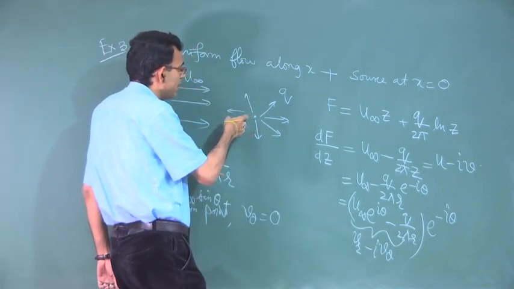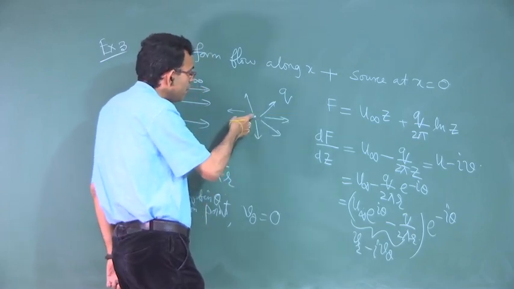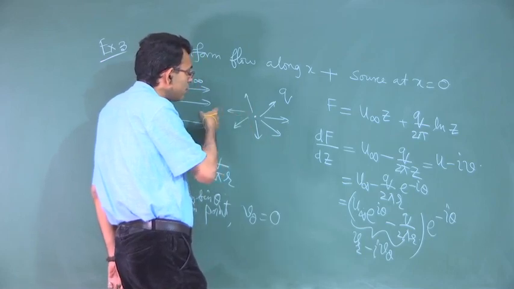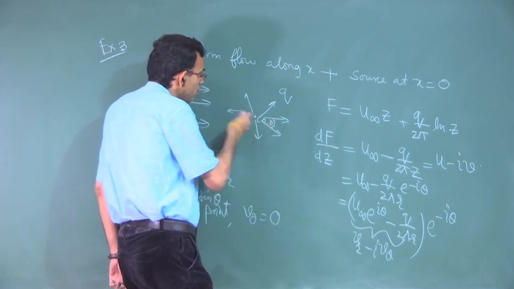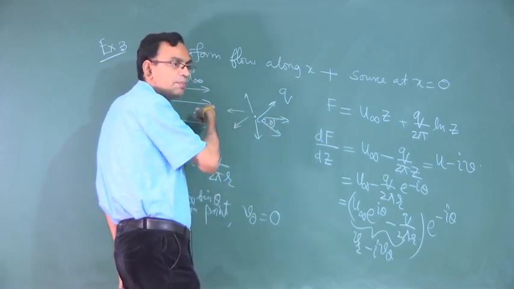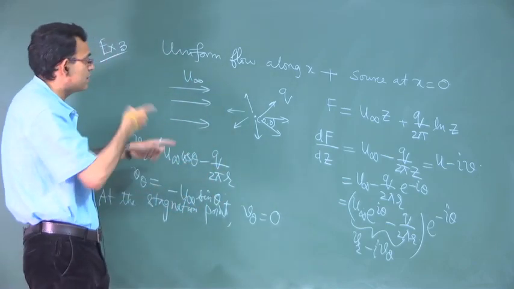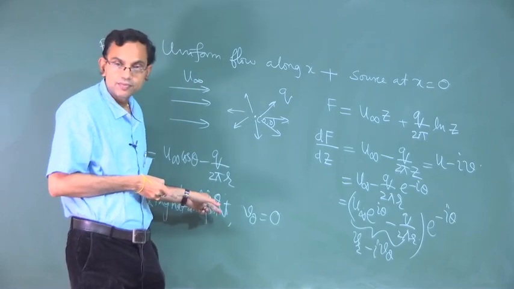Where will it be located? It cannot be located on the right side; it can be located only on the left side of the origin, where the negative flow and the positive flow can cancel. That left side, the negative side, is represented by theta equal to pi.